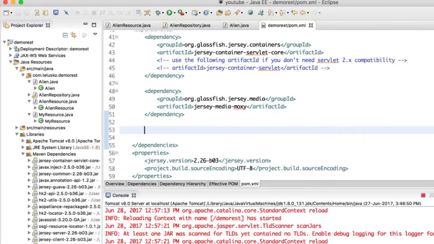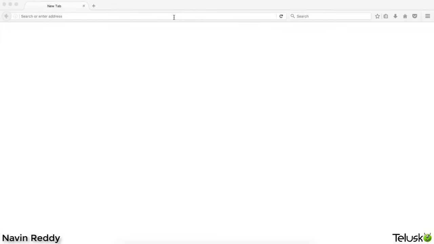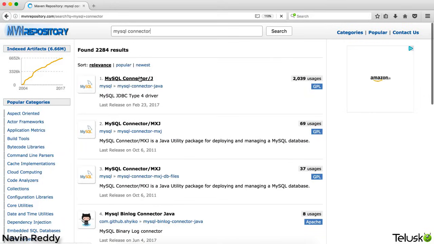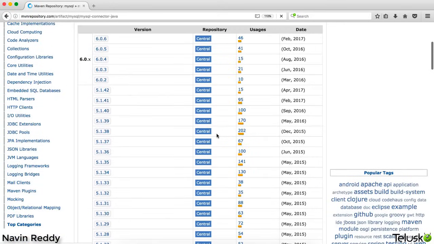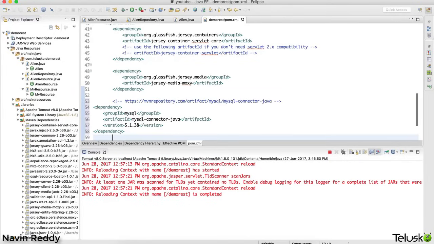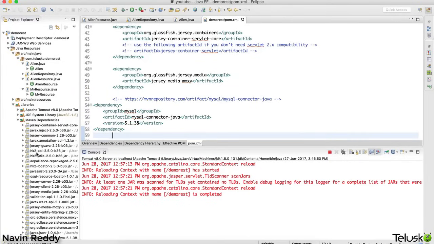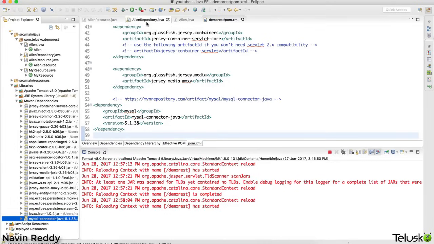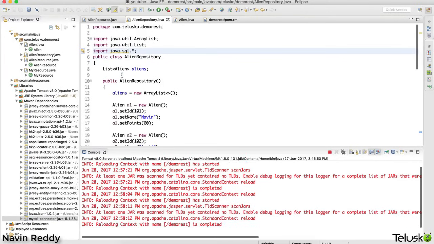Now the question arises: from where will I get a MySQL connector? To do that, we have to go to our favorite website, the Maven repository. This is the place where you will get your MySQL connector. So let's search for MySQL connector. Click on the first link and just go down. Version 5.1.38 works perfectly fine. I'm using this for a long time, so I already have a local jar file for it, and it will not take much time to download. As you can see, it is done. In my dependencies, you can find the MySQL connector now. Once we have done that, let's get back to the repository and continue with the steps.